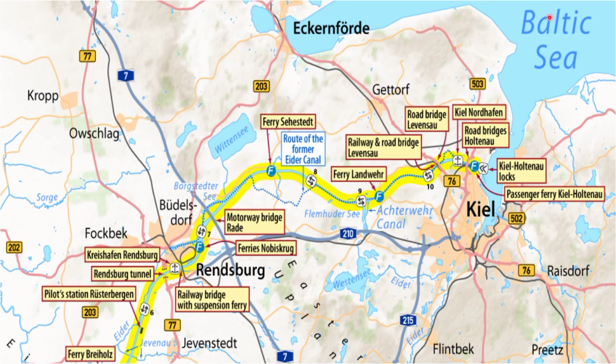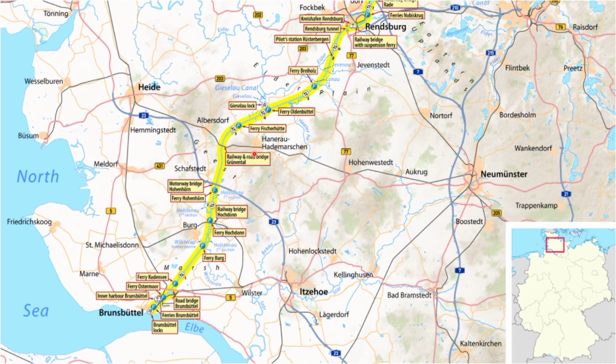So here is the Baltic Sea, then opens the Kiel Canal. I told you Kiel Holtenau. Here you can see the Kiel Holtenau lock. Then it goes and enters, and here is the port. Likewise, as we learned in the Suez Canal, the same way we are going to learn the important ports here. Rendsburg is the important port here. From Kiel we are going to stop at Rendsburg, and then from Rendsburg, here you can see the other halfway, it goes into Brunsbüttel.